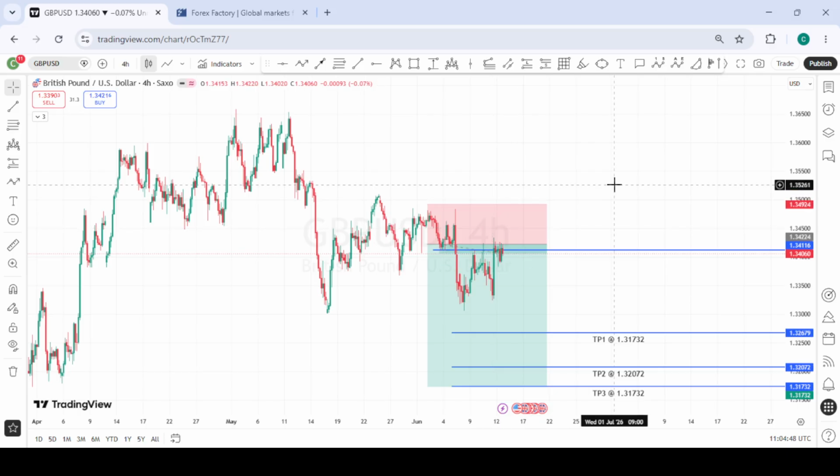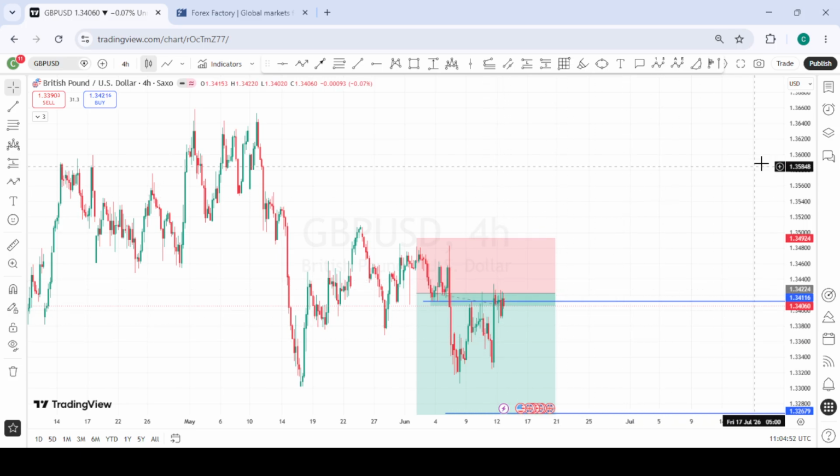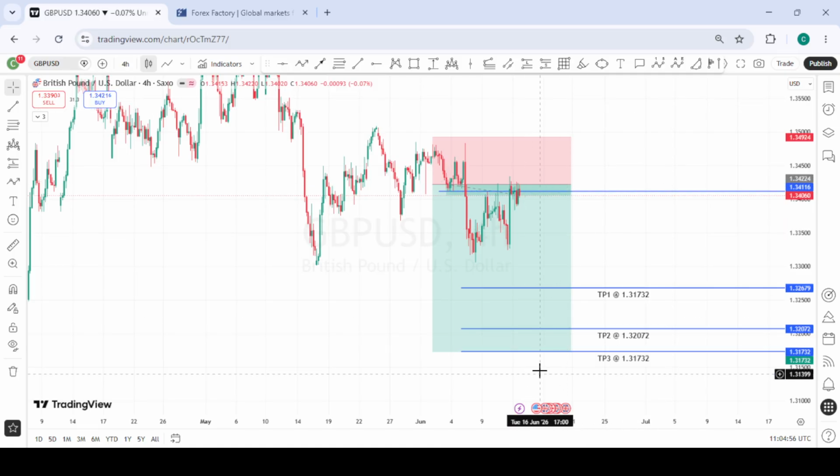So we had this GU position from 2 weeks ago, and we are still holding on to it. We are still expecting to see the momentum kick down to the downside. So we are still holding on to this GU position, this very first GU position we took 2 weeks ago.